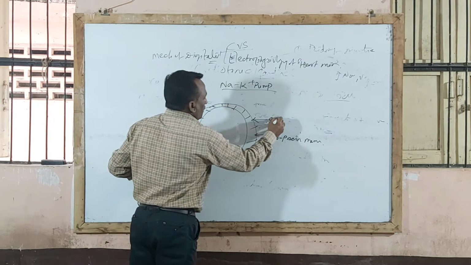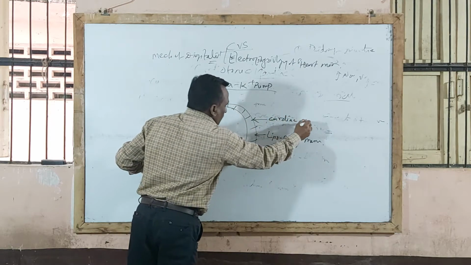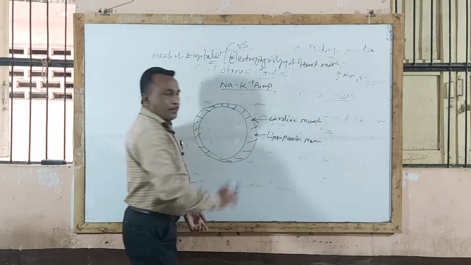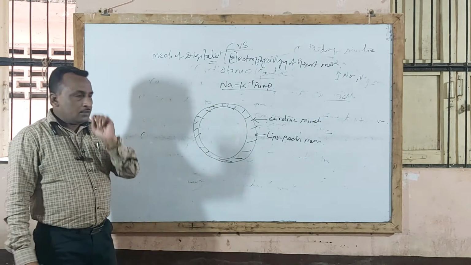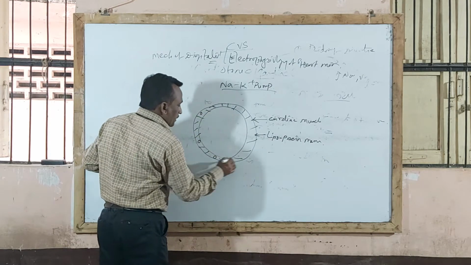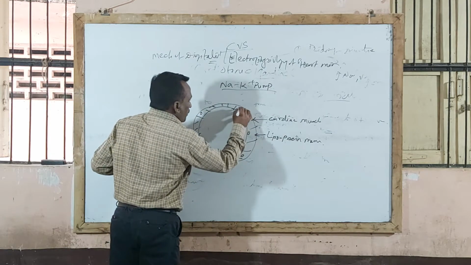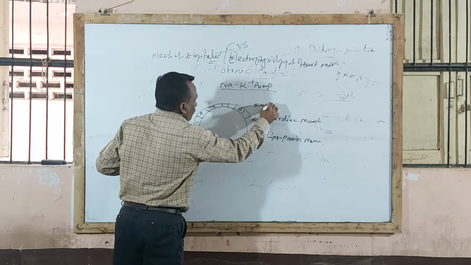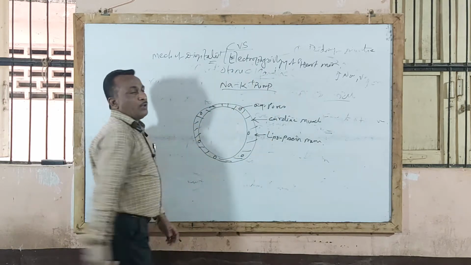You may label here that cardiac muscle cells are surrounded by a lipoprotein membrane. And here there are small aqueous pores present in this lipoidal membrane, which allow water soluble molecules to pass.